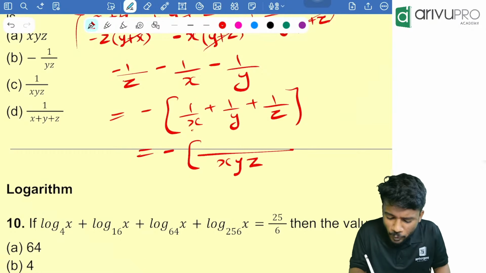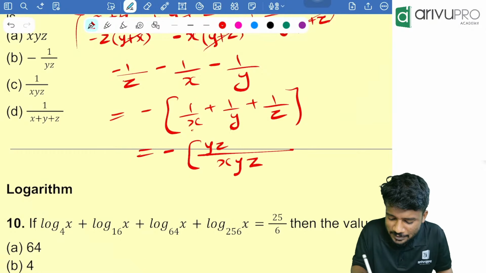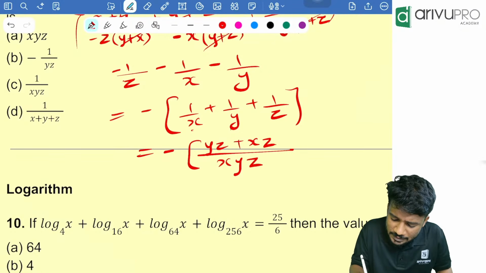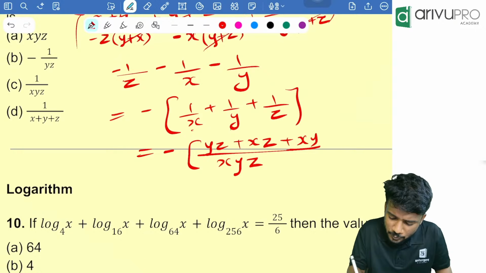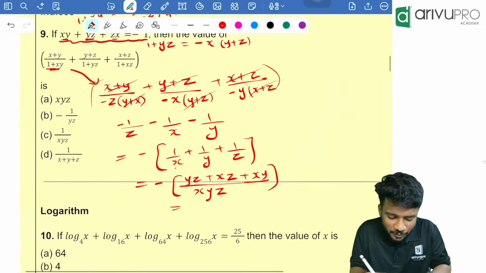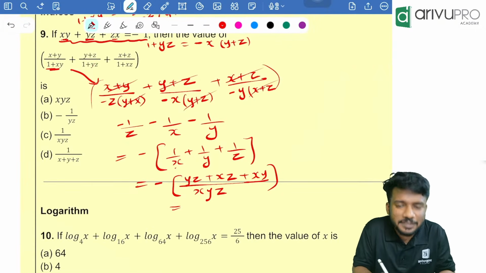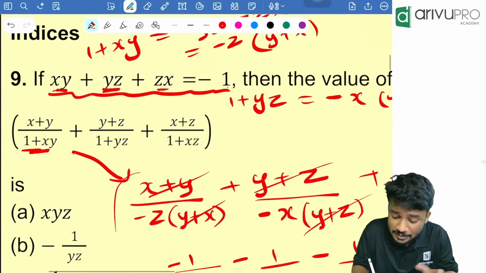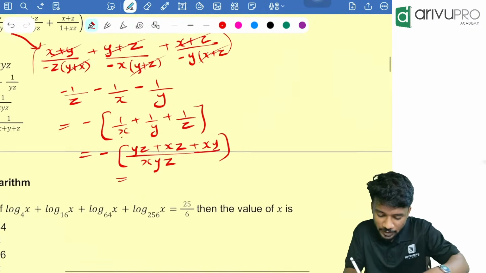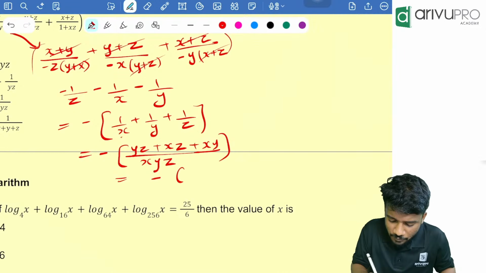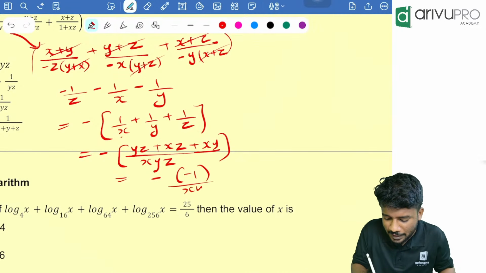Correct? Now who is not here? y and z. So yz plus xz plus, who is remaining in the last term? It should be xy. Now people, we already know the value of yz plus xz plus xy is how much now? -1. Substitute over there. It will become minus of -1 divided by xyz. That is nothing but 1 by xyz.